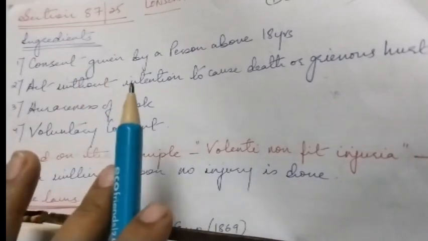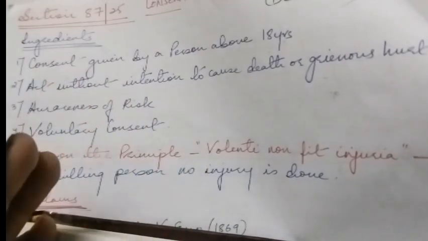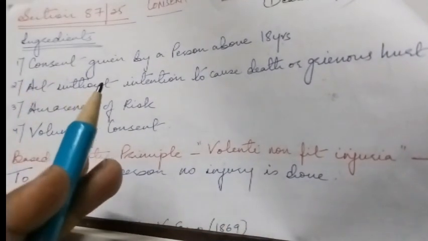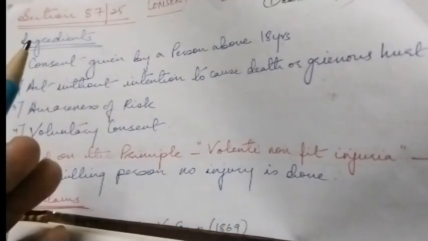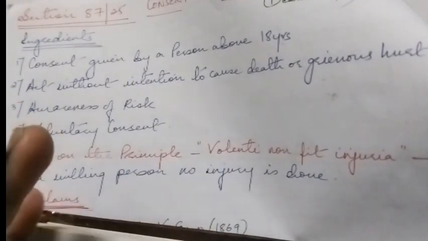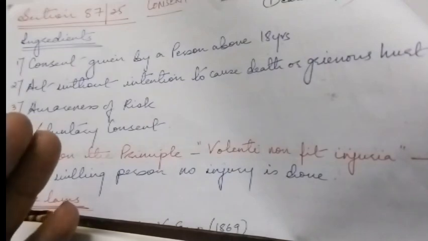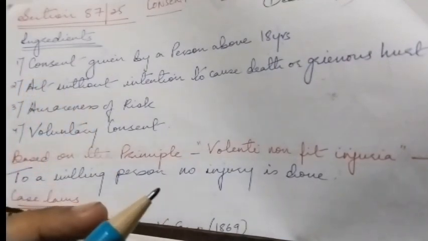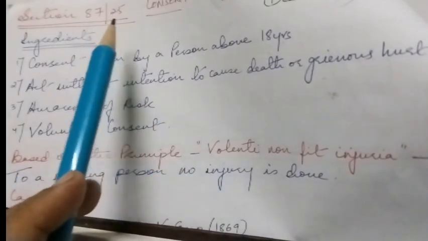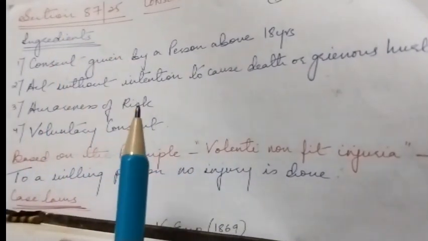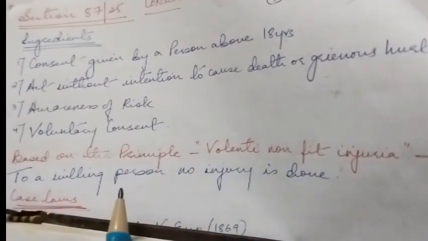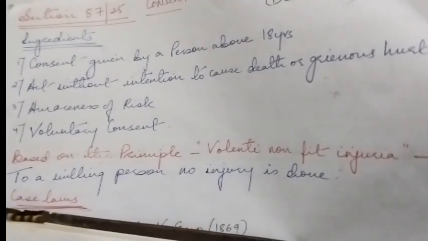The acts covered under these sections are sports and recreational activities like boxing, wrestling, or martial arts; medical treatment or procedures, surgical operations, or treatment where the patient's consent is needed; and adventurous activities like skydiving and mountaineering. These are the activities covered under these sections. The section is based on the principle of volenti non fit injuria, which says that to a willing person no injury is done.